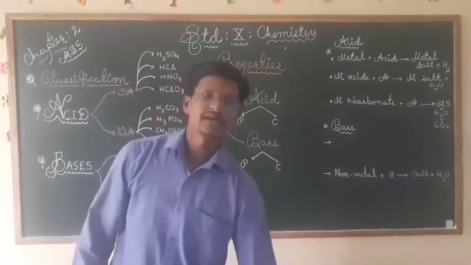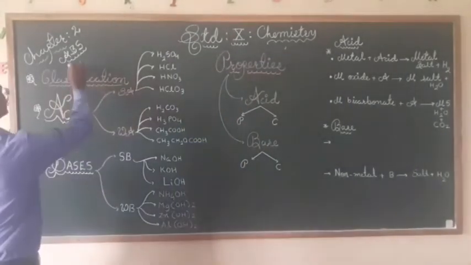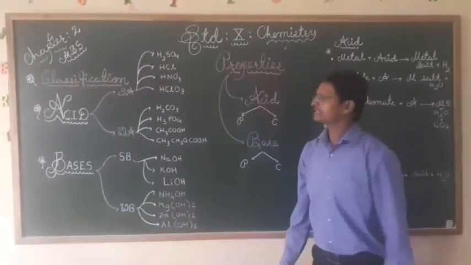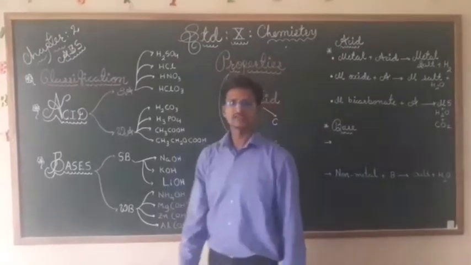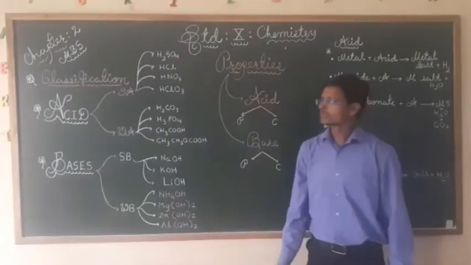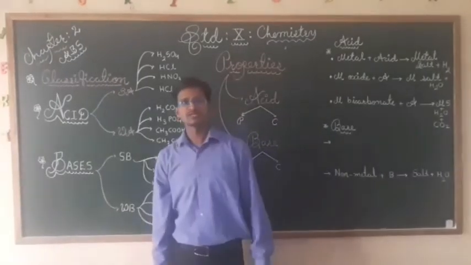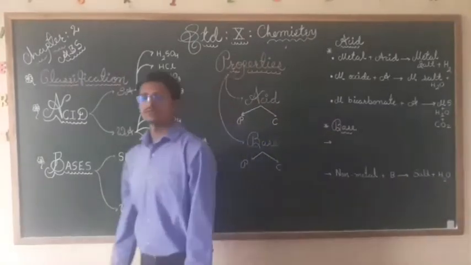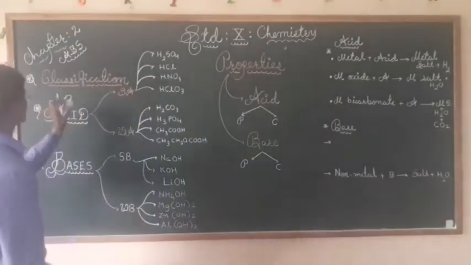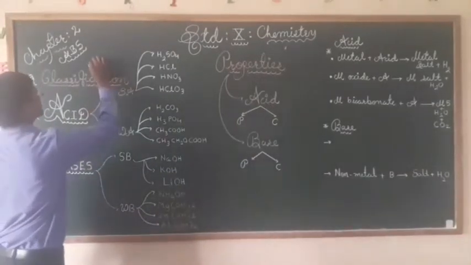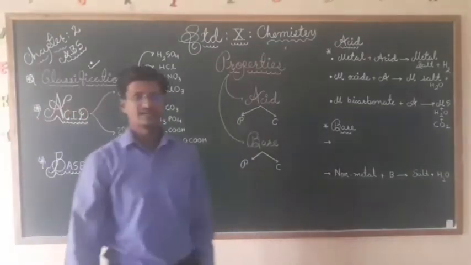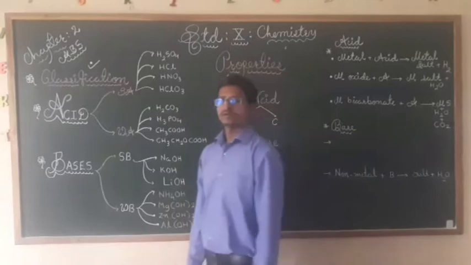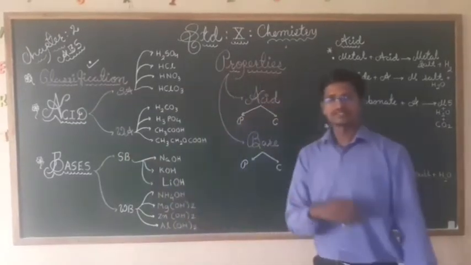So as we know, we are in chapter number 2, that is Acid, Base and Salt. In our few video presentations we have discussed what are bases, what are acids and what are salts, and how we can distinguish between acid and base. Now today in this video presentation we are going to discuss the important topic, that is classification of acid and base. The types of salts we will discuss later on.